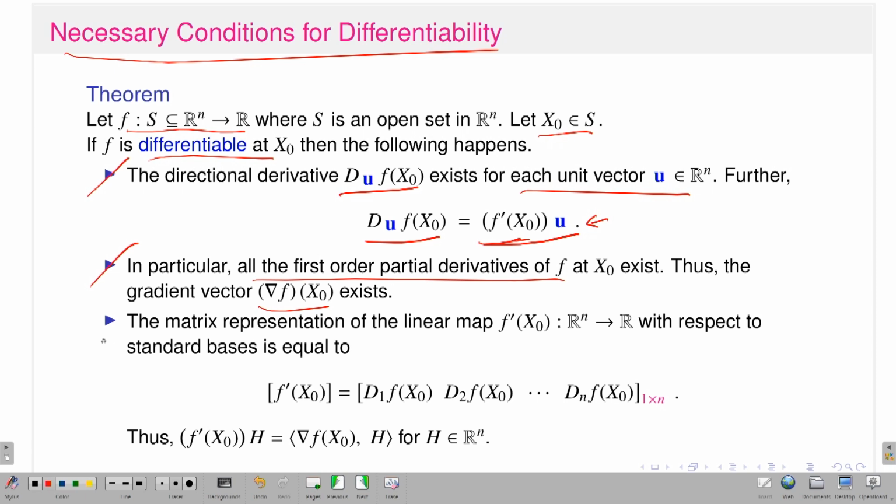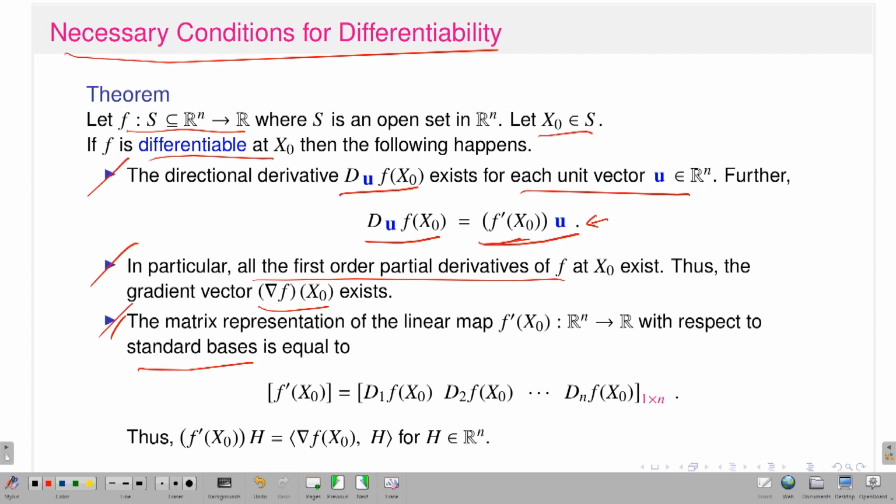Okay. Since we know that the total derivative is a linear transformation from Rn to R, it will have a matrix representation. I already discussed that a linear transformation from Rn to Rm has a matrix representation; and if you have an m cross n matrix, it induces a linear transformation from Rn to Rm. So, since the total derivative exists, the linear transformation exists from Rn to R. That means I can work out the matrix representation with respect to the standard basis.